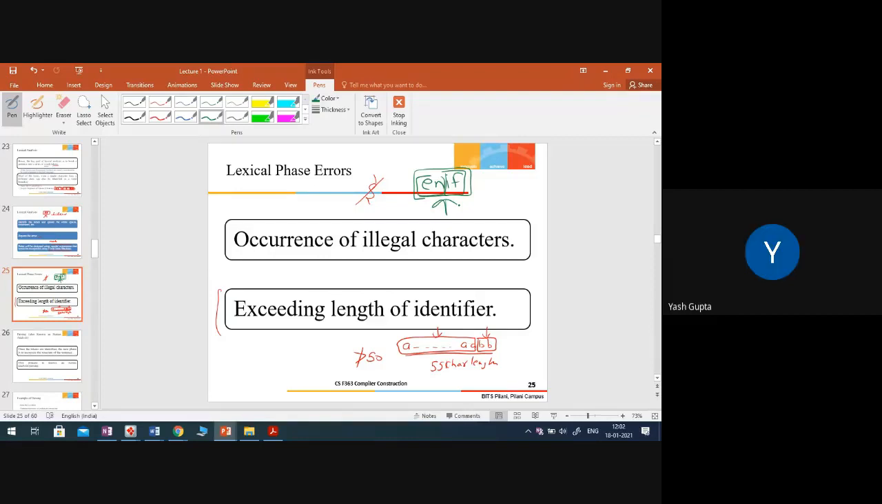Sir, what I was asking was that if the lexical analyzer used white spaces also as a delimiter, then this problem wouldn't arise. Right. But as you are saying that it completely ignores white spaces, this error might occur. No, this error will not happen. I'll tell you.